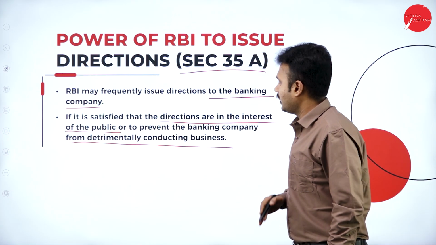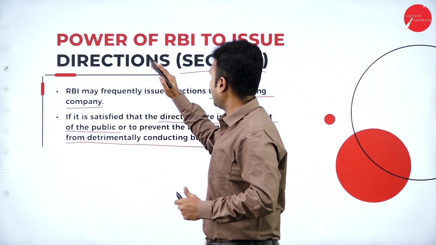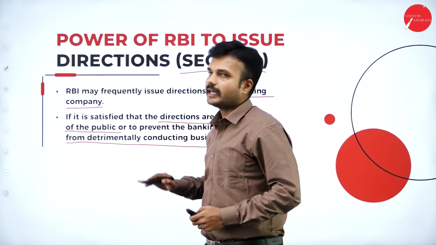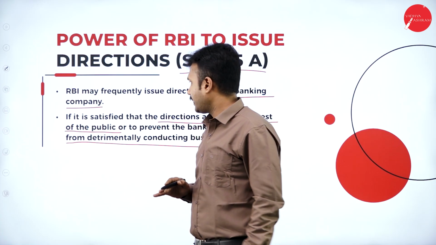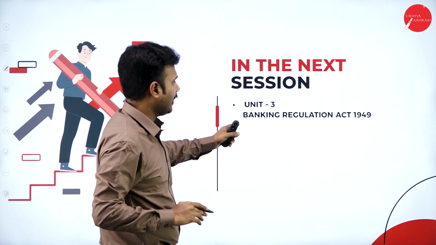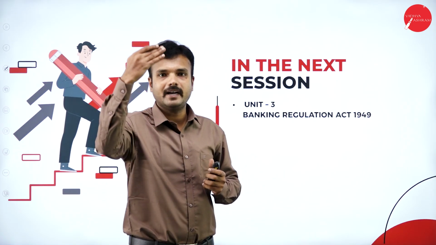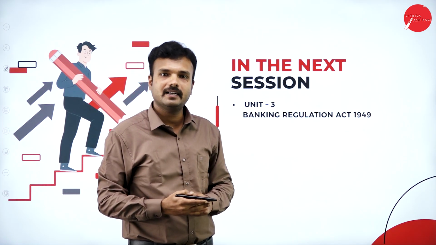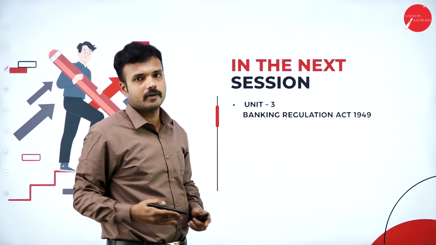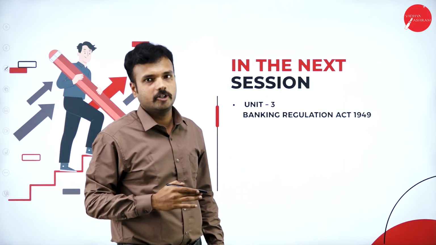Right? In the next session, as of now, we have covered all the 12 important topics in Banking Regulation Act 1949, that is part 2, right? So this is an important topic according to the subject Banking Law and Practice. Okay. So in the next session, we are going with unit 3, that is Banking Regulation Act 1949. Means in unit 2, we studied part 1 and part 2 of the Banking Regulation Act 1949. In unit 3, we are going with parts 3, 4 and 5 of the Banking Regulation Act, right? So both these units are very important from the final exam point of view.